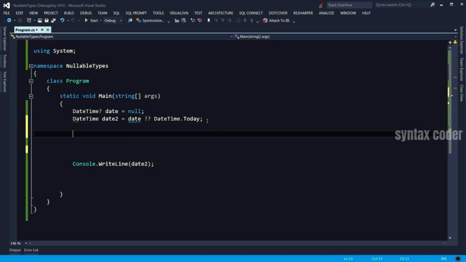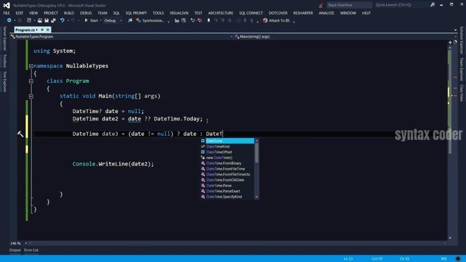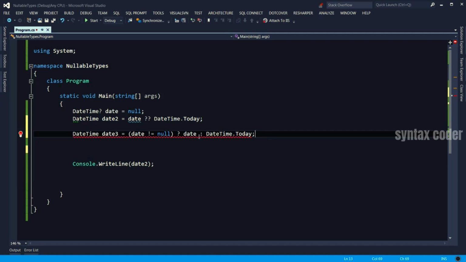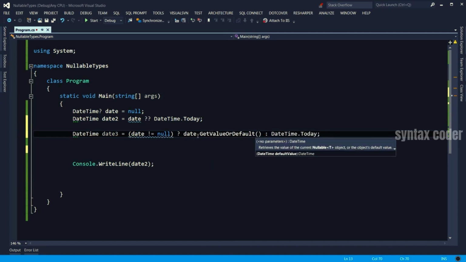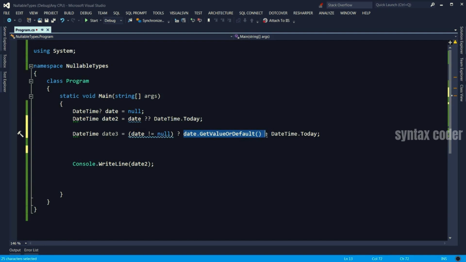Let me show you. You should have probably seen this. DateTime date3 is if date is not null, use date, otherwise use DateTime.Today. Sorry, that should be GetValueOrDefault because we are converting from a nullable DateTime to a DateTime. So this is the ternary operator in case you haven't seen that before. So this is the condition, this is the if. If that is true, this will be executed until this colon. Otherwise, this will be executed.